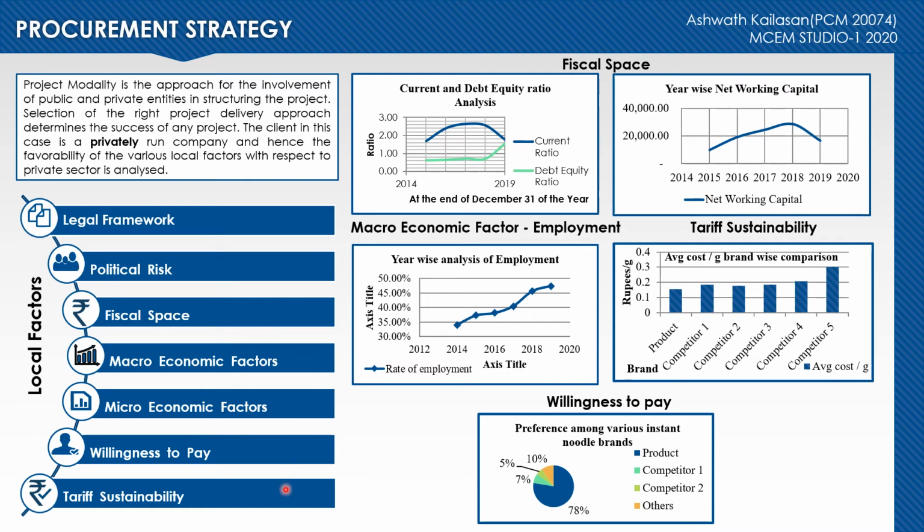The various graphs shown here represent the financial capacity of the client, and the trend in the employment, which is a macroeconomic factor, is as shown. It is increasing. The tariff sustainability is shown in this graph, which shows the average cost per gram of various products. The product here represents the client's product, and the various competitors are represented as competitor 1, 2, 3, 4, and 5. Then the willingness to pay of the consumers with respect to the product, and also the major two competitors, are shown in the last graph.